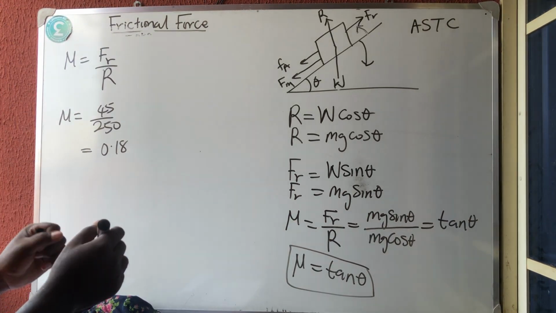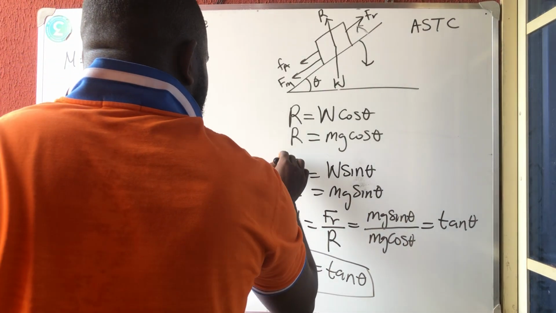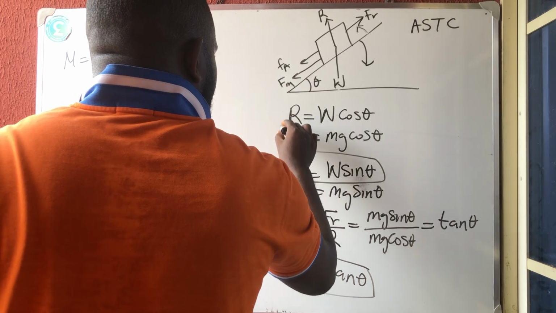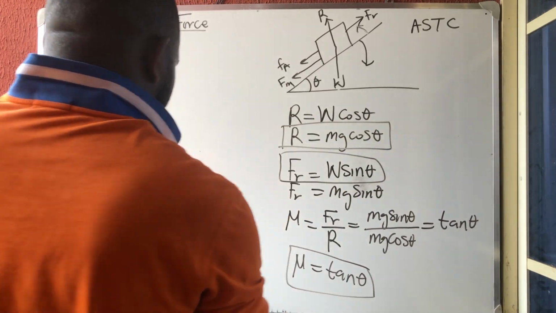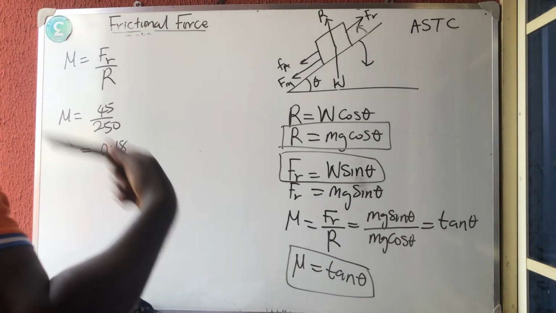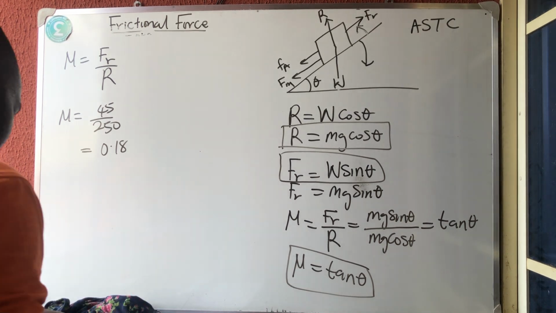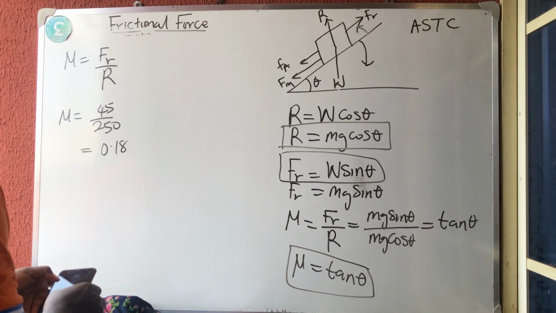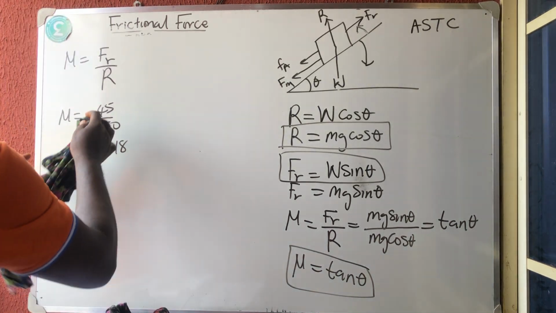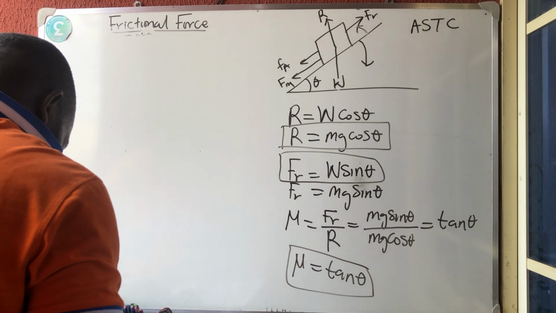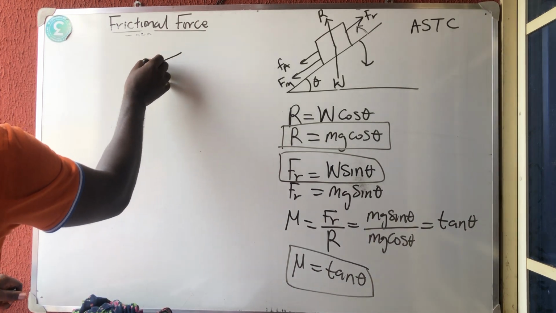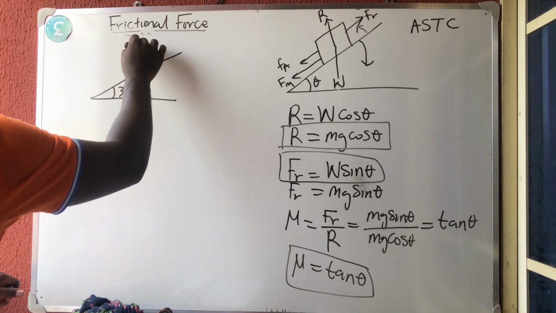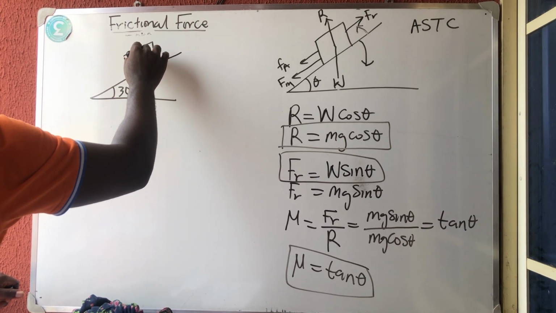Now, for an object that is sliding downward, these are the formulas you need: 1, 2, and 3. I hope you understood how I explained it. So let us solve some questions for you to understand it very well. Now the first example they gave us: they drew an incline at an angle of 30 degrees with a body on it, and the body is 5 kg.